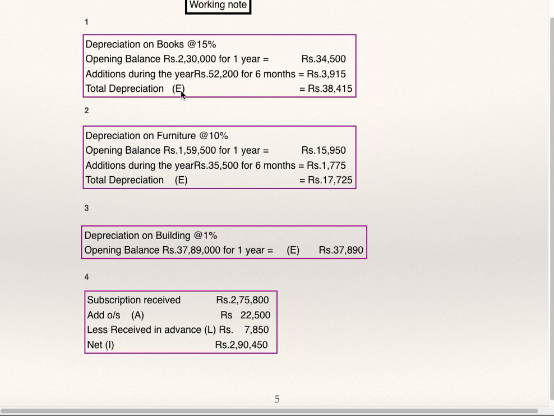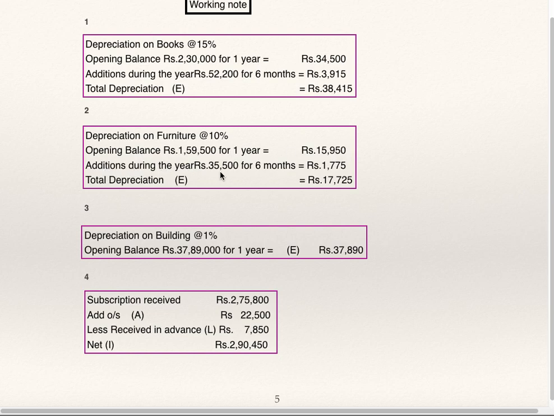Which is to be shown as expenditure, and opening balance of books plus addition minus total depreciation is to be shown on the assets. Depreciation on furniture at 10%. Opening balance of furniture is 1,59,500. So depreciation is to be calculated at 10% on opening balance, which is 15,950.